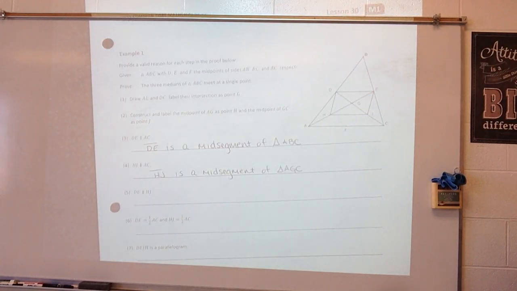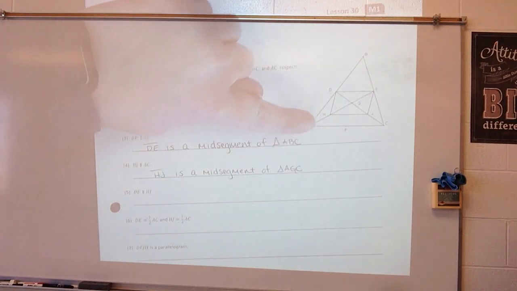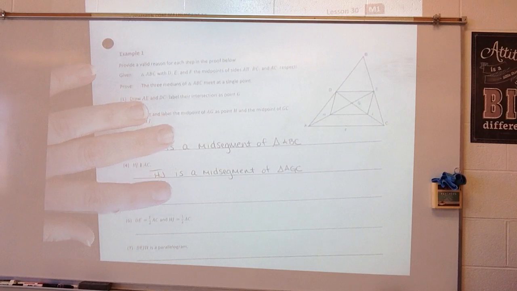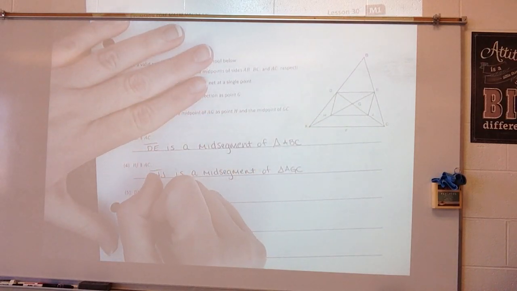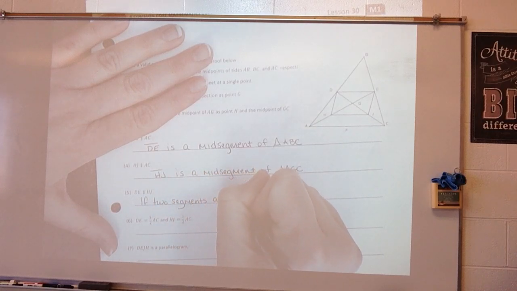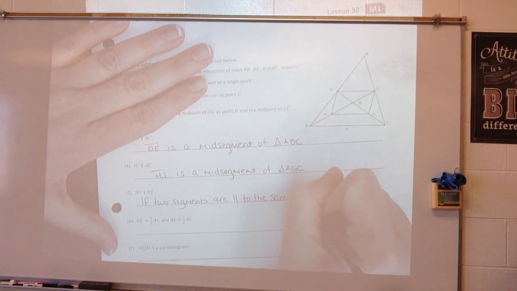Alright, why do I know that DE is parallel to HJ? Well, if two segments are parallel to the same segment, then they're parallel to each other. Okay?